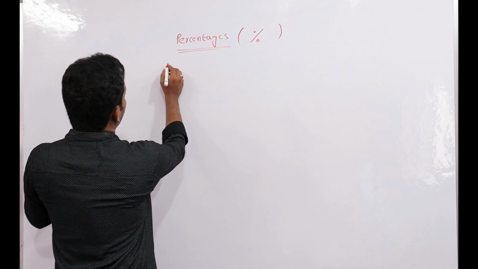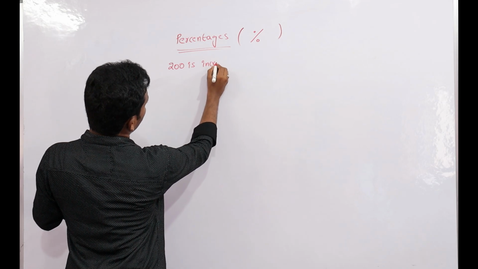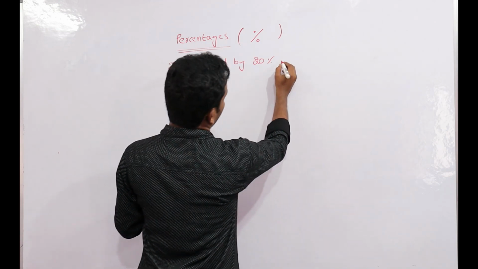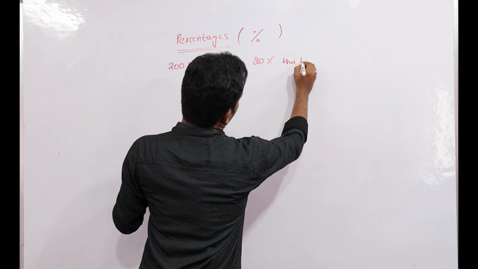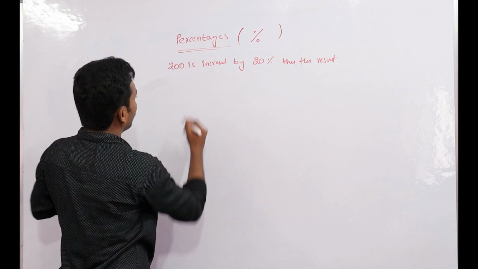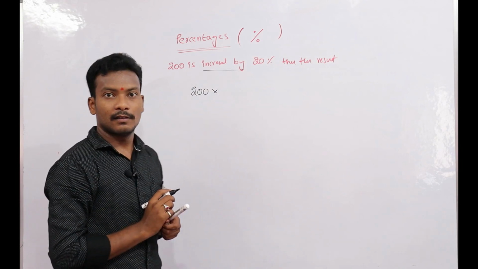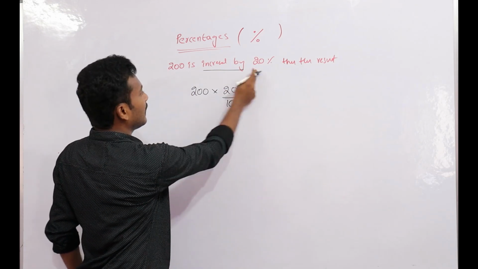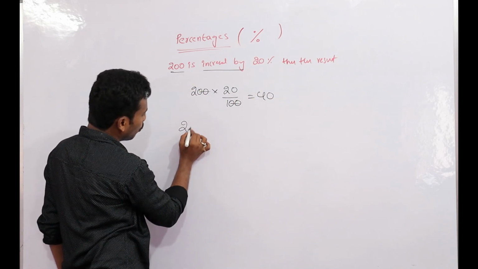First, 200 is increased by 20%. Then the resultant? 200 is increased means how much increased? 20%, that is 40. 40 is the first number, 200.